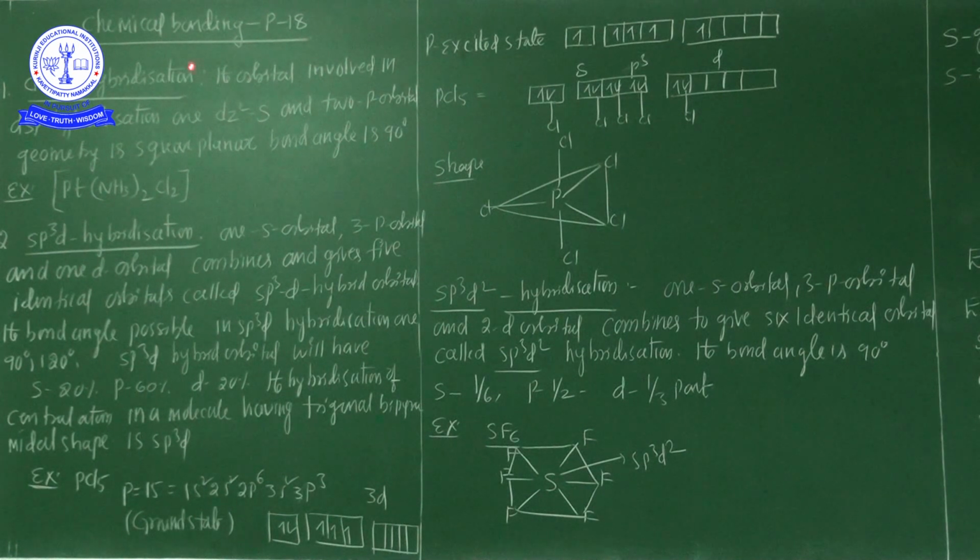So the first one is dsp2 hybridization. What is dsp2 hybridization?